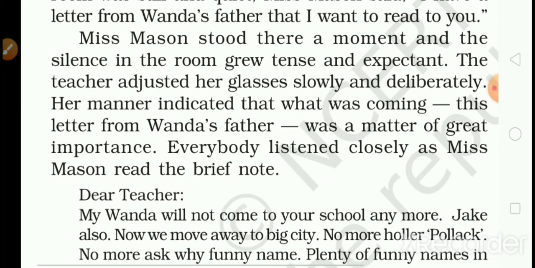Everybody listened closely as Miss Mason read the brief note. Everybody paid very close attention while Miss Mason was reading the letter sent by Wanda's father.